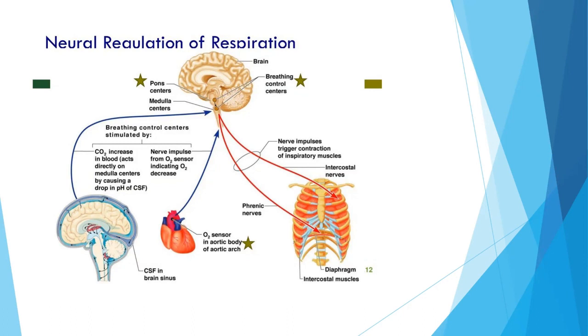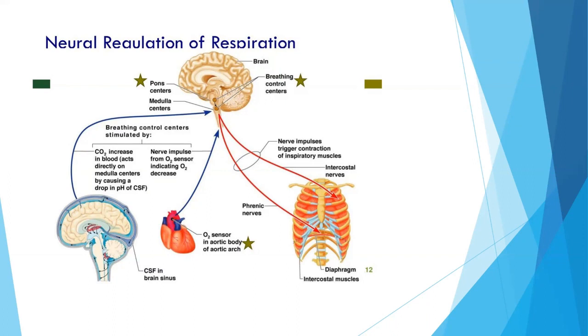And also there is an oxygen sensor in the aortic body of the aortic arch. Whenever there is a decrease in oxygen tension, oxygen saturation or oxygen percentage, it stimulates the breathing control centers, and there is an increase in inspiration. The breathing control center is also stimulated by increased carbon dioxide in the blood, which acts directly on the medulla centers by causing a drop in the pH of the cerebrospinal fluid.